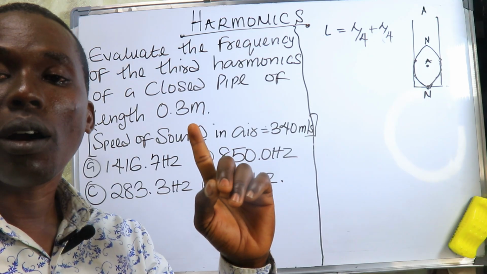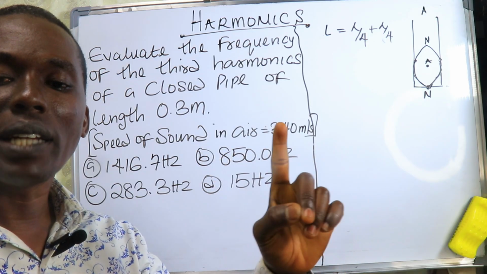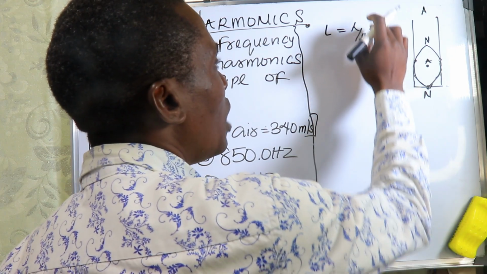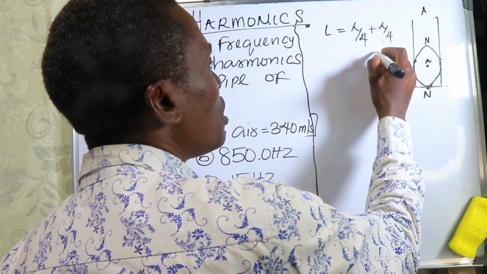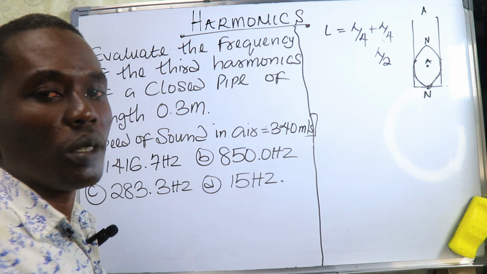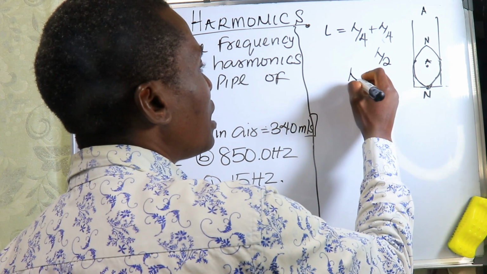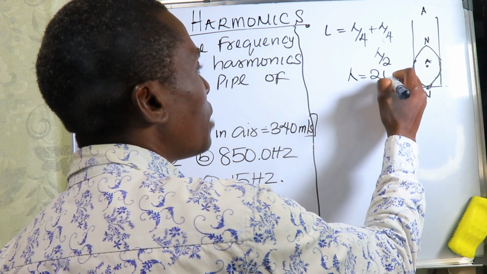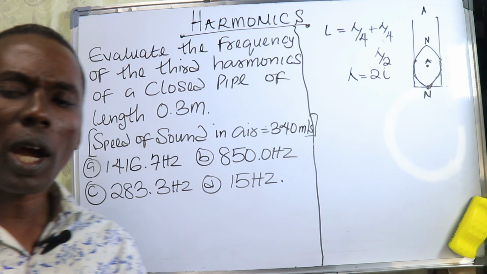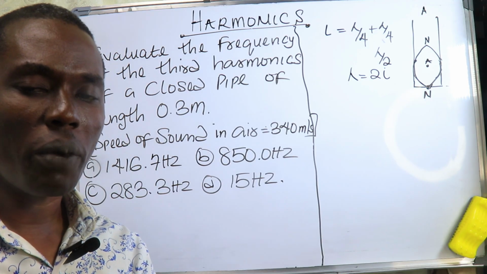Na half, or 1 divided by 2, because if you add this one now and simplify this one, you go see say you will get lambda divided by 2. So our lambda go dey equal to 2 times the length. That one, we will talk about that one when we enter closed pipe.